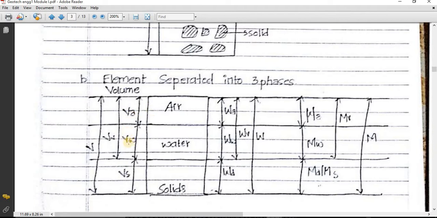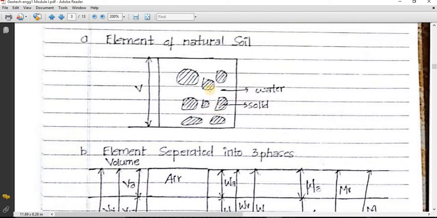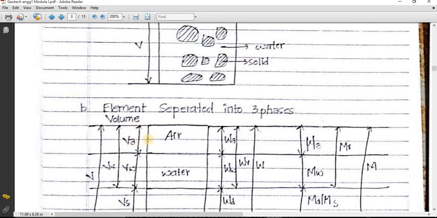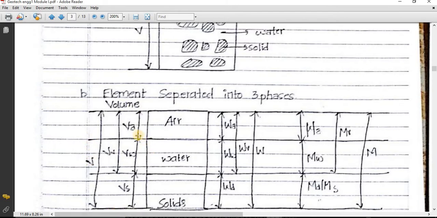So volume of air plus volume of water will be volume of voids, because you can see over here only in the voids water and air will be present. So total volume will be equal to volume of solids plus volume of air plus volume of water. So this is the volume relation.